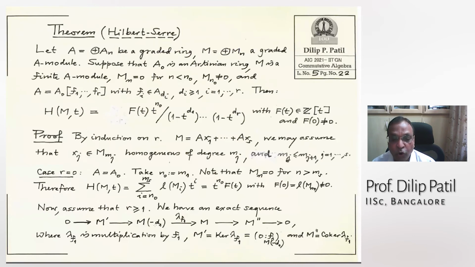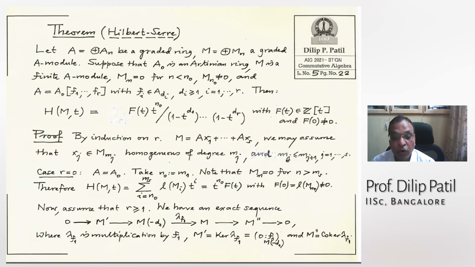So this module is what? This is the same gradation, only renumbered. How are they renumbered? They are shifted by minus d1. That means the homogeneous component of this graded module M minus d1 is precisely M suffix n minus d1. We are shifting all the components by minus d1, so we are going to the left side. So that is this graded module.